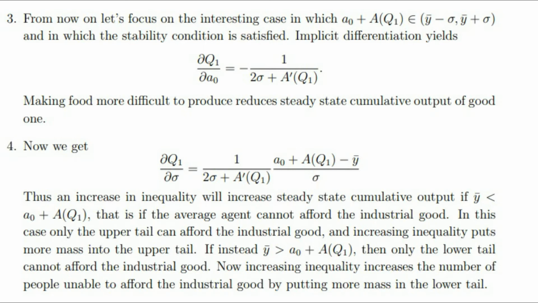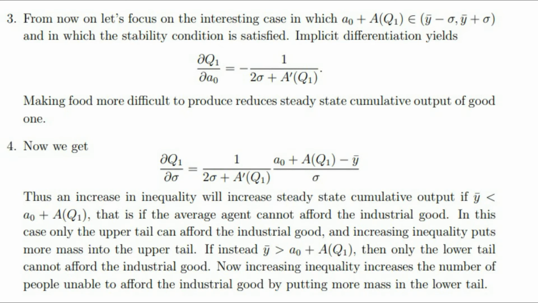Implicit differentiation yields the partial derivative of Q1 with respect to A0 equals negative 1 over 2 theta plus A into brackets Q1. Making food more difficult to produce reduces steady state cumulative output of good 1.